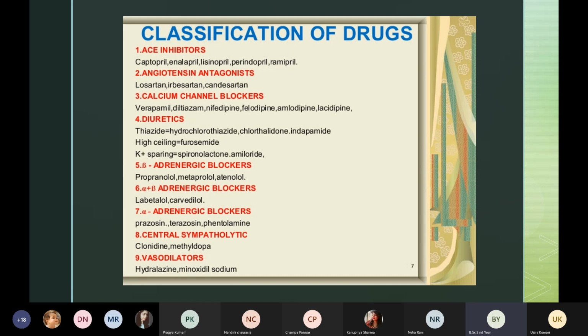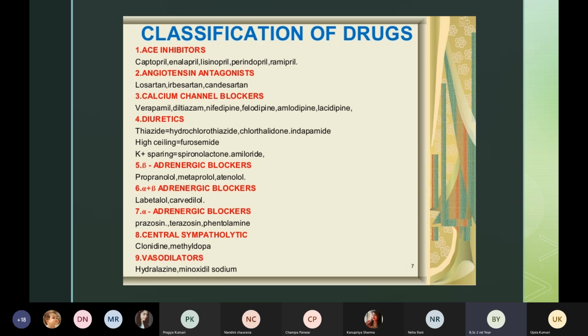Then we have diuretics. I have taught you about diuretics in the previous units also, I think in the first or second classes. So I will not repeat diuretics when I go into the details about the classification of drugs, because I have already taught you in detail. So let us see what are the medicines in diuretics.